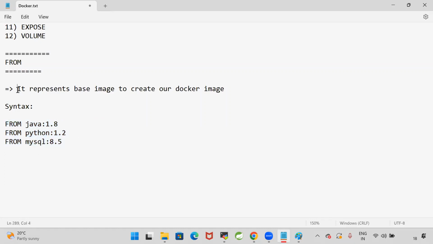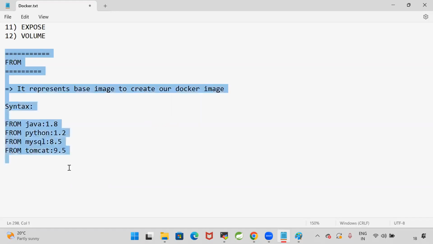So what is the from keyword? It represents the base image to create our Docker image. Like this, we are going to specify the syntax. For example, I want to use Tomcat to run my application, Tomcat 9.2, something like 9.5. So here, the from keyword we are going to use in the Docker file. The from keyword represents the base image to create our Docker image.